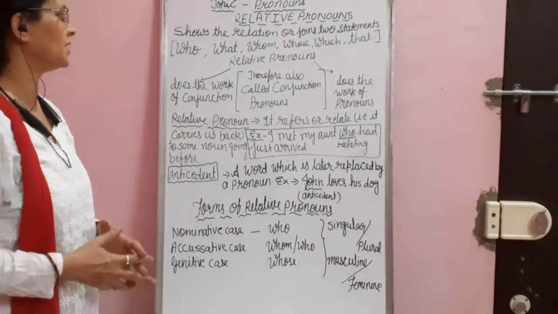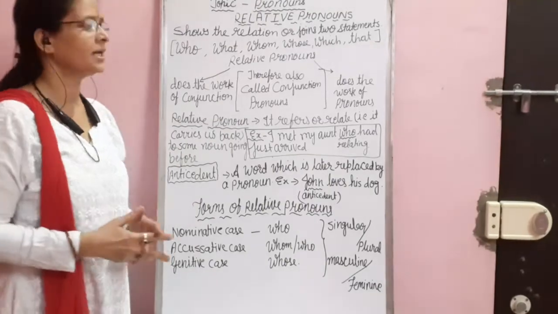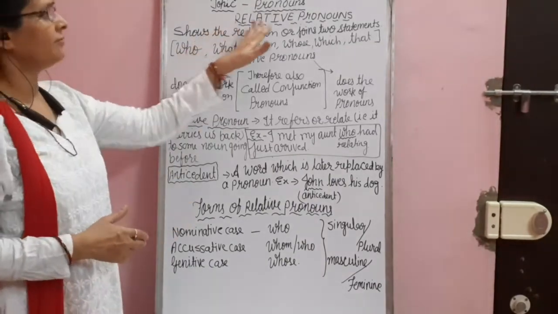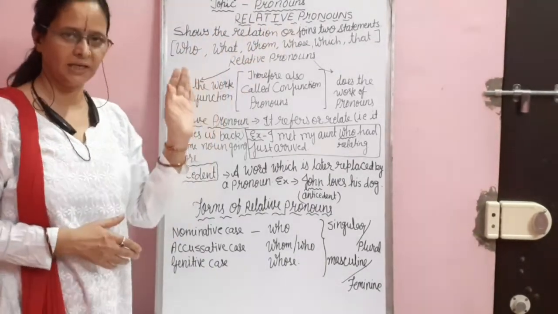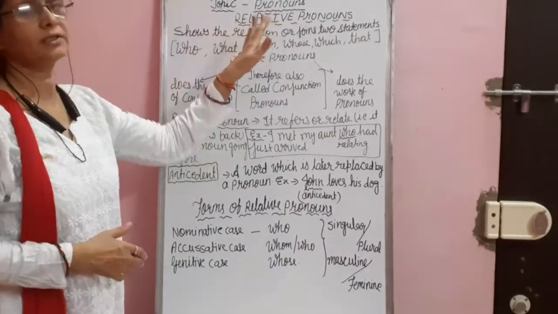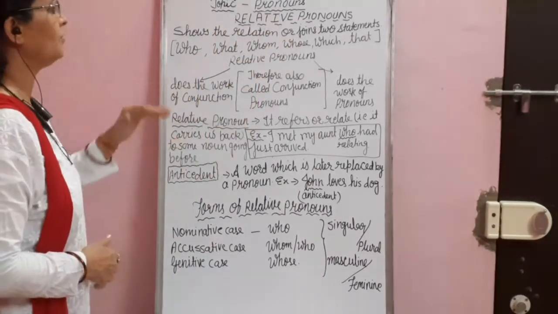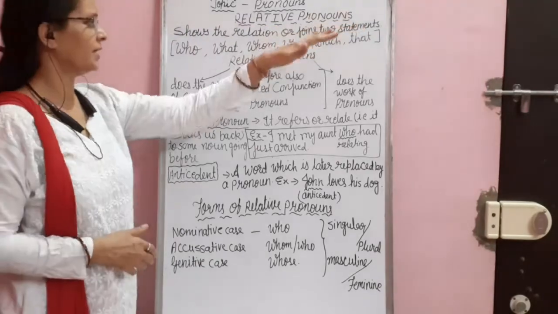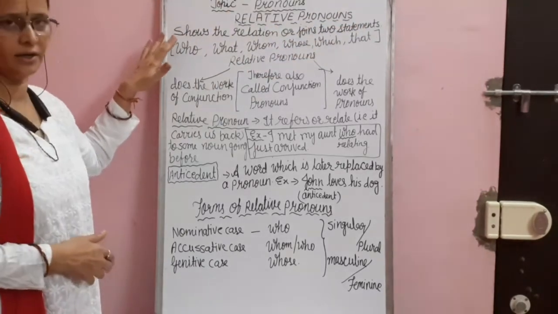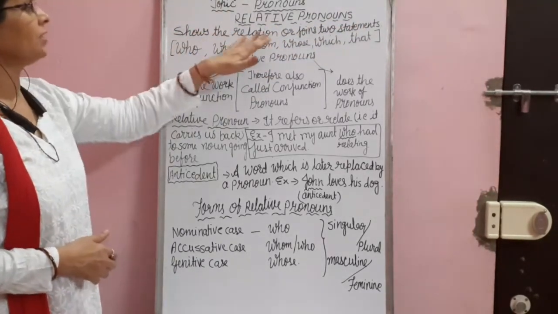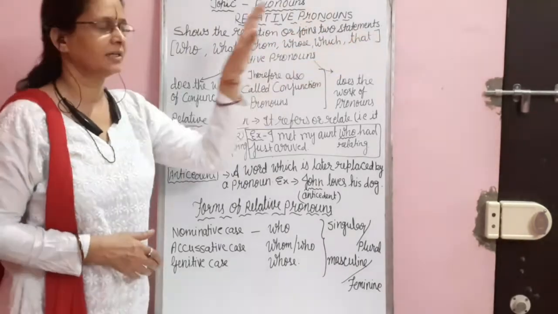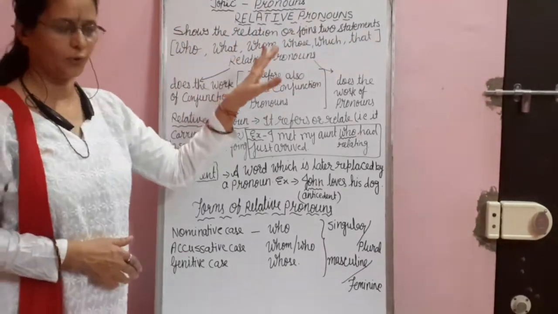So dear students, now the next pronoun is relative pronoun. By the word relative, its meaning is clear. Relative means showing the relation. So we can say, what is a relative pronoun? Relative pronoun is the word which shows the relation or joins two statements, that is known as relative pronoun.